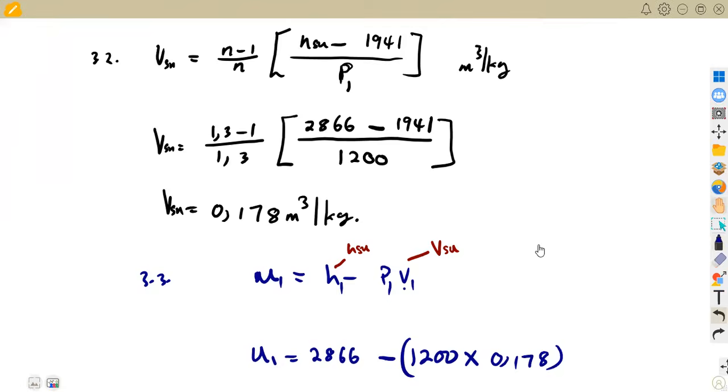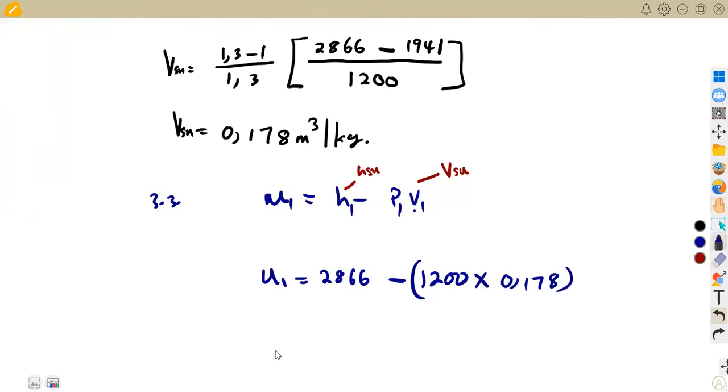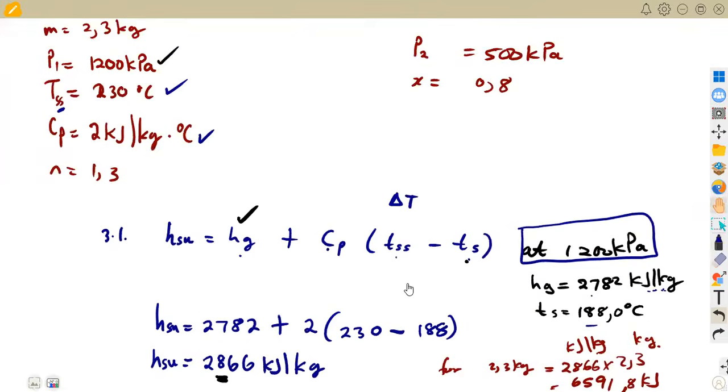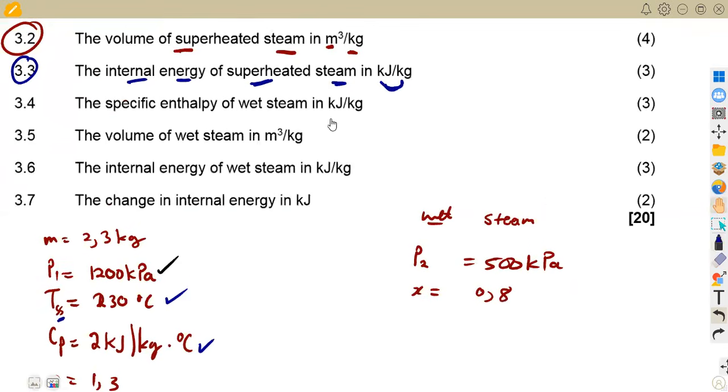We are going to obtain our internal energy in this case, which is given as 2652.4, in kilojoule per kg. If it is in kilojoules, then you multiply by 2,3 kgs, but there you're just going to take the value as it is because it's needed in what?